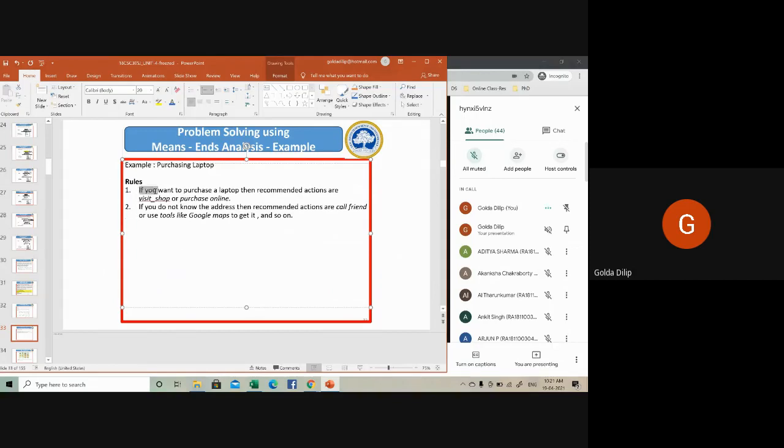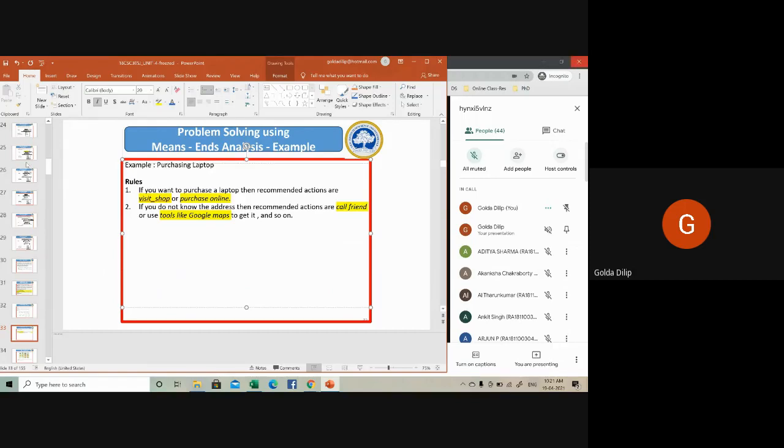The first rule can be: if you want to purchase a laptop, then the recommended actions are visit shop or purchase online. Then again, if you do not know the address, the recommended action will be to call the friend who resides in the city and can help you with the address, or use some tools like Google Map. For each recommended action, there is a precondition and a post condition.